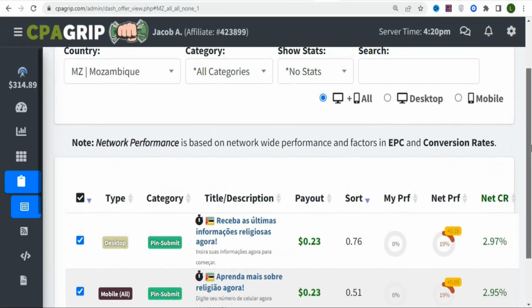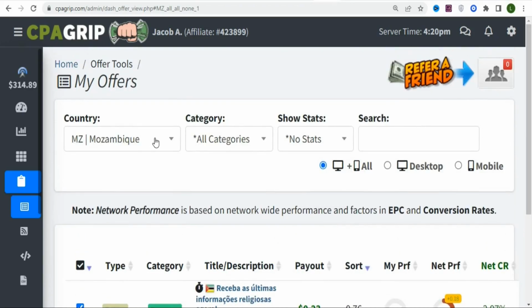So what you need to do is change the country right here. You know that CPA offers are country specific. So you need to promote the offers to a specific country so that you can be paid. If you promote it to anywhere in the world, you are not going to be paid. Now you have to search for countries where you can get offers that have a higher payout when you promote them. Countries like Canada, United Kingdom, United States, Australia, New Zealand, those are tier 1 countries. So if you get offers from those countries, you are going to get a higher payout anytime you get a lead.